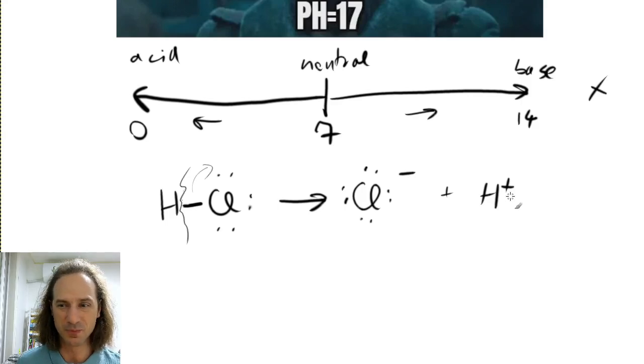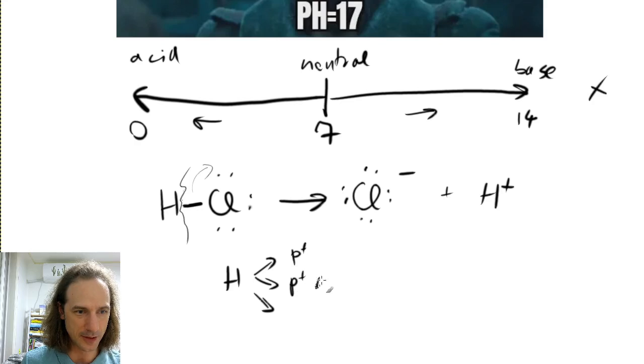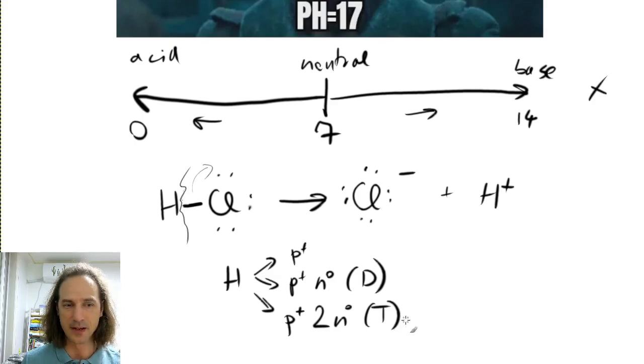The hydrogen ion, people will call this a proton, because hydrogen has basically 3 forms. You can have a single proton, or you can have a single proton and a single neutron, which is usually called deuterium, and the symbol for this is D, or you could have a proton and 2 neutrons, which is going to be tritium. That is radioactive. This is why people are freaking out about Fukushima water, because it has tritium in it. Most of the water is actually just regular hydrogen.